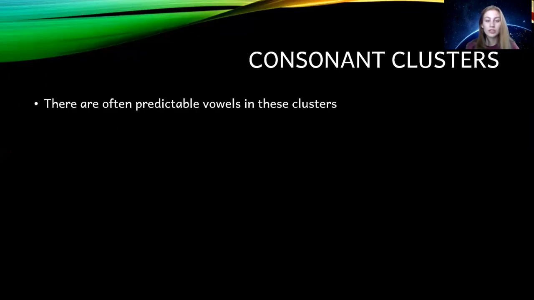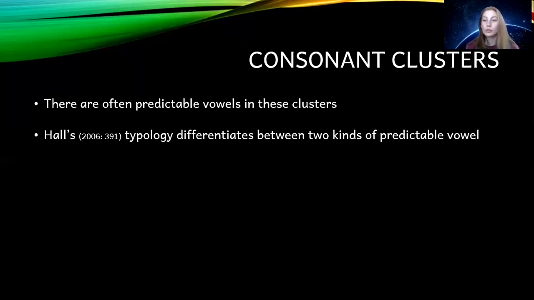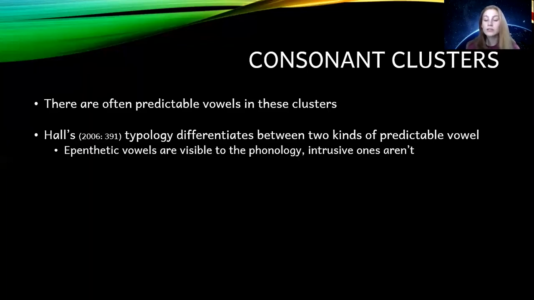Inside these consonant clusters, you get these predictable vowels. The vowels are predictable from the environment they appear in. And there has been some research looking into these predictable inserted vowels, such as Hall 2006, who differentiates between 2 main types of predictable vowel. So she differentiates between epenthetic vowels and intrusive vowels. And one of the key differences here is that epenthetic vowels are phonologically visible, so they can participate in phonological processes like stress assignment. And intrusive vowels are invisible to phonology.